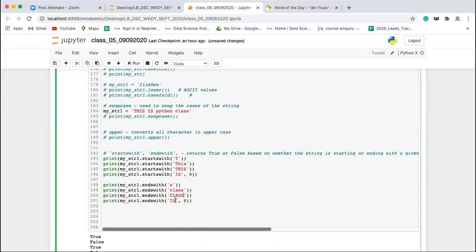And I can also check whether it is starting with IS from, whether it is ending with F at the end, right? So for example, I will write here, okay. So now if you execute it, okay.